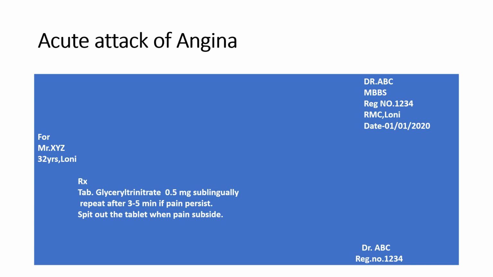So this is the treatment for acute attack of angina: tablet glyceryl trinitrate 0.5 milligram sublingually. Repeat after 3 to 5 minutes if pain persists, and spit out the tablet when pain subsides.